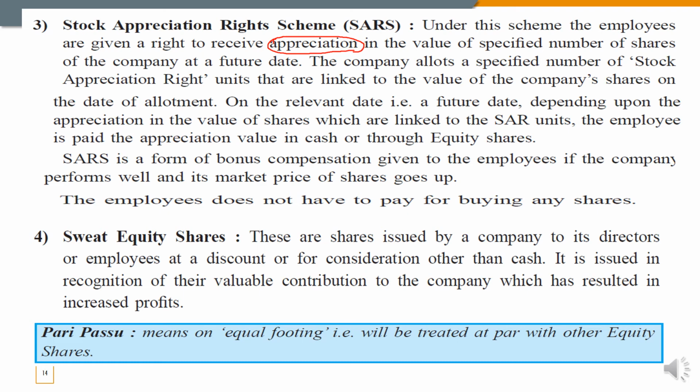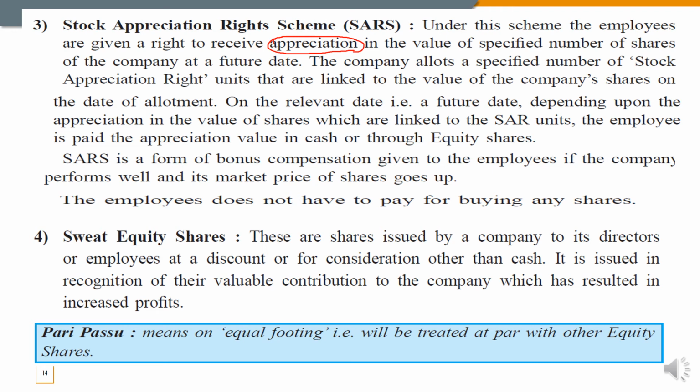If the company is very happy with the performance of any employee, the company can give SARs to that employee, which means the company is giving appreciation to his work. So the company allots a specified number of stock or shares. A bundle of shares is known as a stock. So stock appreciation right units are linked to the value of the company shares on the date of allotment.